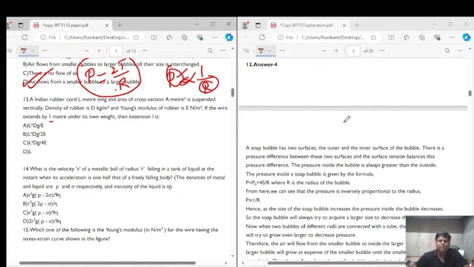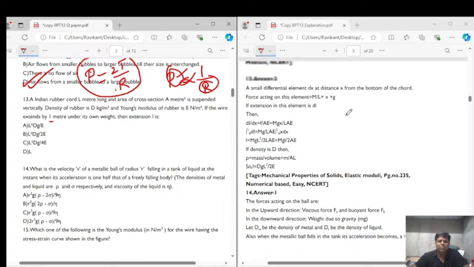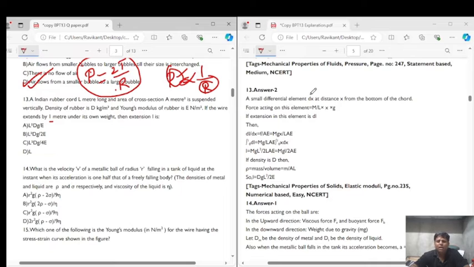So again we'll use here the formula for Young's modulus. Take a small differential element dx at a distance x from the bottom of the cord, then the force acting will be m by l into x. Means what they are saying is, if m is the total mass of the cord and l is the length, then m by l will be the mass per unit length.